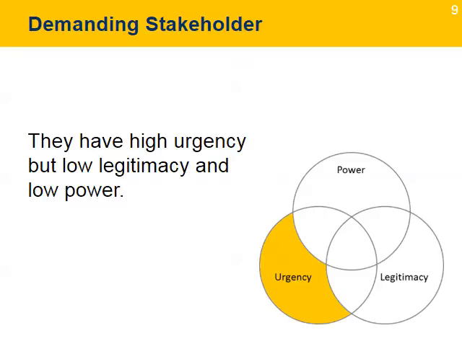Demanding stakeholder. These are stakeholders with high urgency, but low legitimacy and low power. They are of the latent type. This is a type of stakeholder that has high demands on the project and asks for attention. The project leader should try not to spend too much time with them and limit their interactions. The project leader can delegate the relationship building to a project team member.